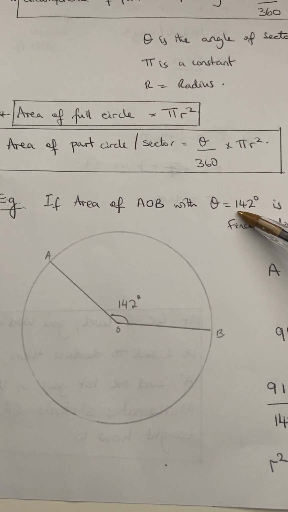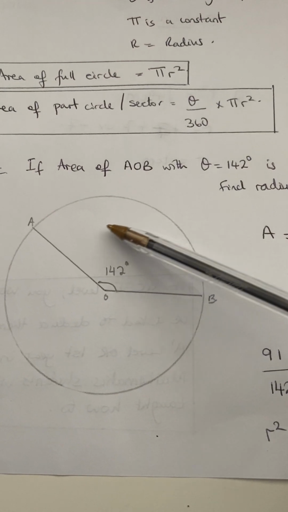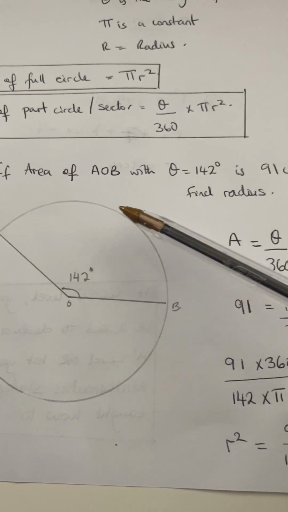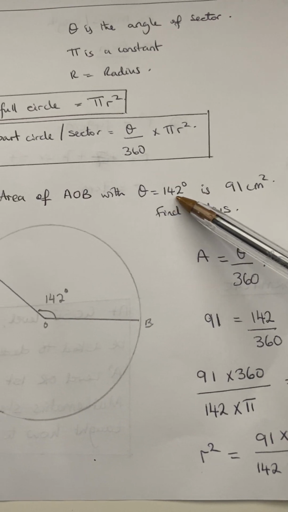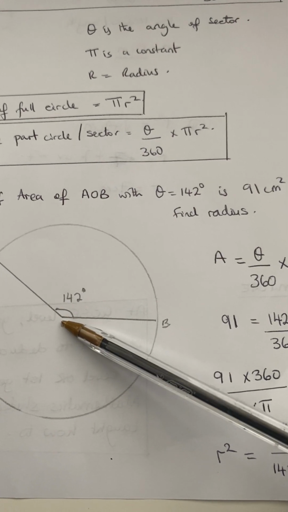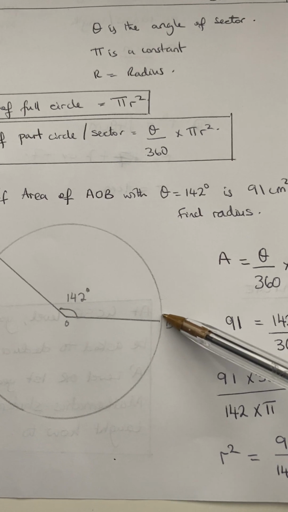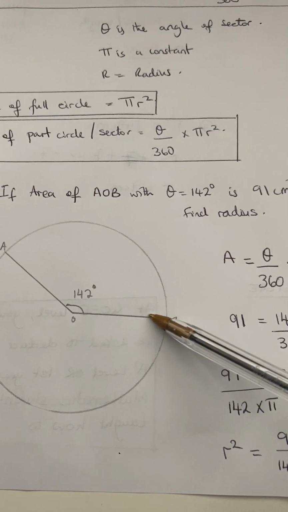Now today we are looking at an example. They've given us this area, so the angle, and we need to find the radius. What is the length from here to here? So we need to find the radius of the sector.